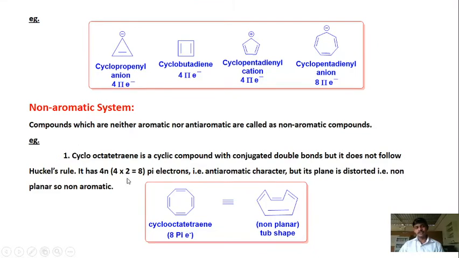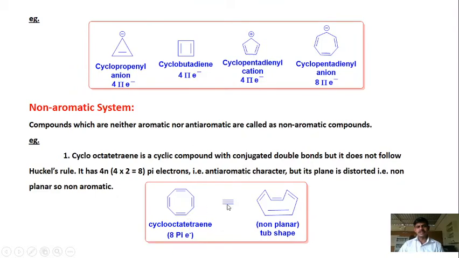But even though it would be anti-aromatic, it is not in a plane. It is not in a single plane. The compound is non-planar, so it is a non-aromatic compound. This is how the structure of cyclooctatetraene is written.